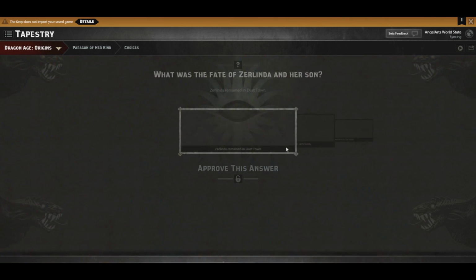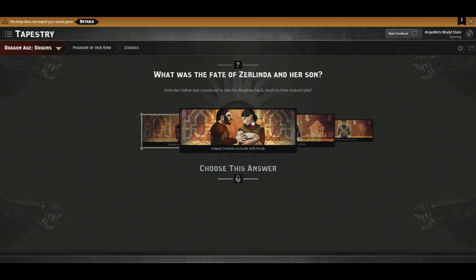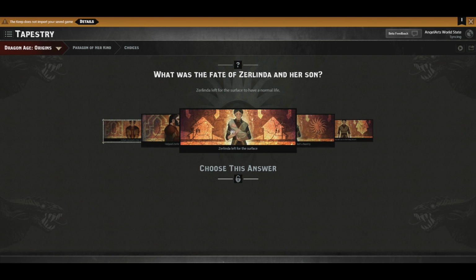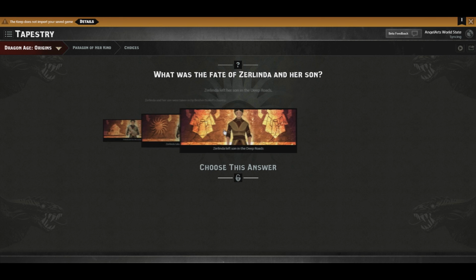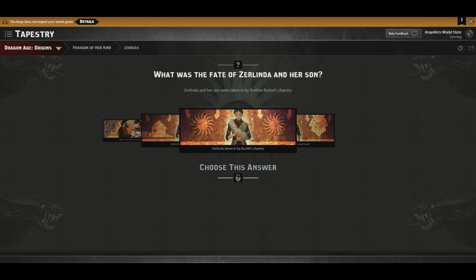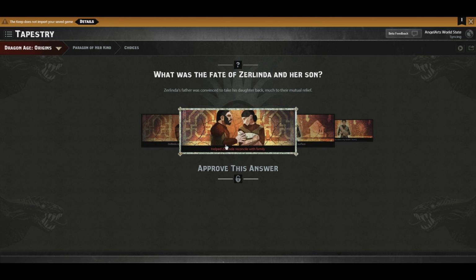Zerlinda remained at Dusttown. Helped Zerlinda reconcile with the family. Zerlinda left for the surface. Zerlinda taken in by Burkle's Chantry. Oh, that's cool. I didn't realize you could do that. Zerlinda left Sun in the Deep Roads. Oh my gosh. You can ask her to do that? Sheesh. No, we helped Zerlinda reconcile. We helped her reconcile with the family.